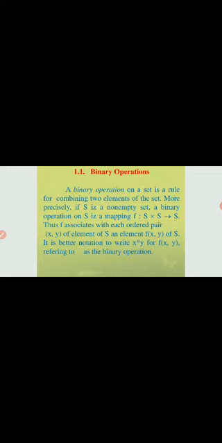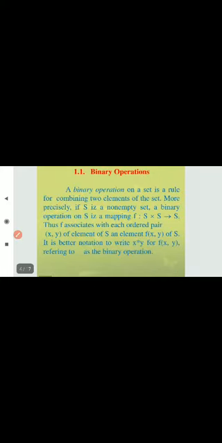More precisely, if S is a non-empty set, a binary operation on S is a mapping f from S cross S to S. Thus, f associates with each ordered pair x comma y of elements of S an element f of x comma y of S. It is better notation to write x star y for f of x comma y, referring to star as a binary operation.